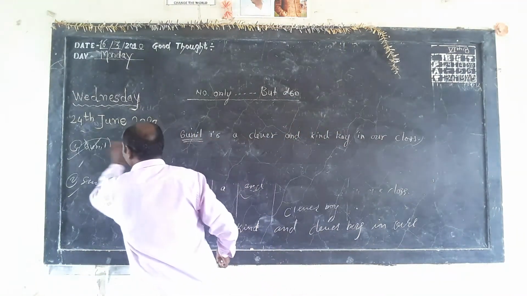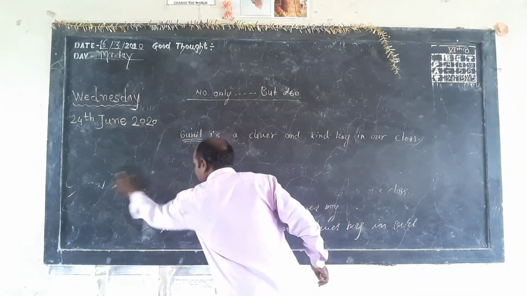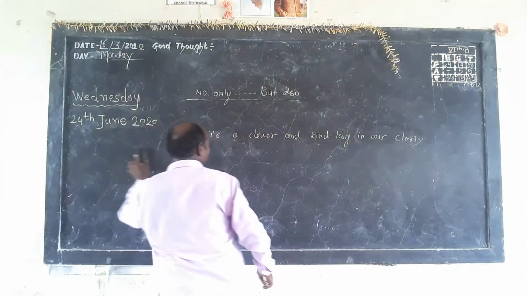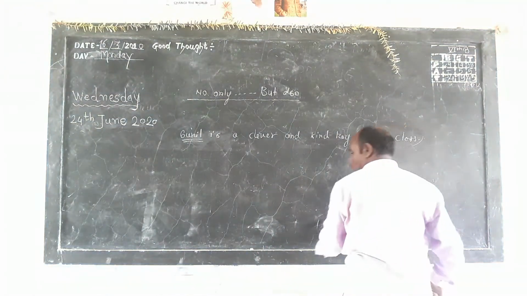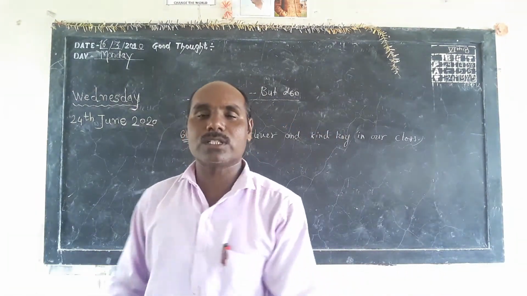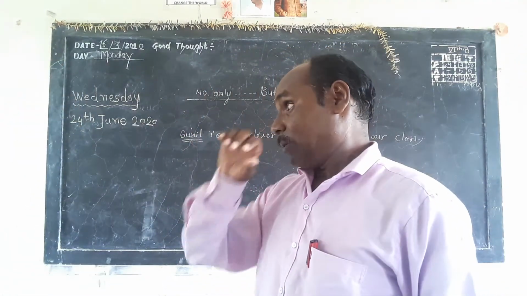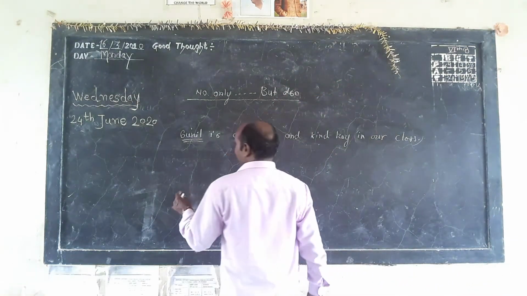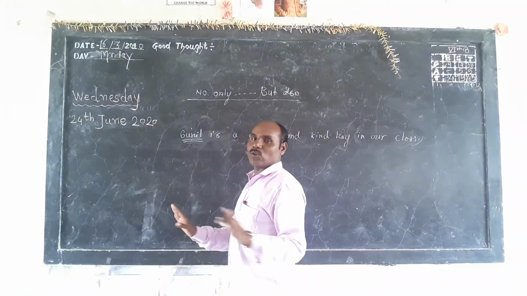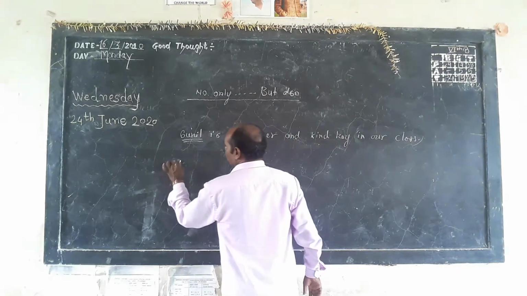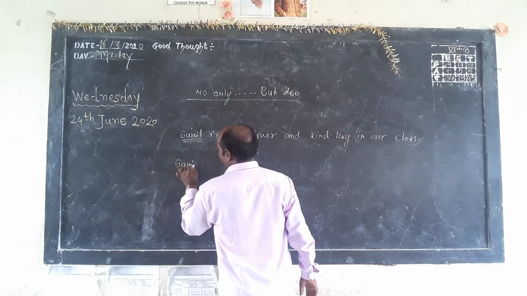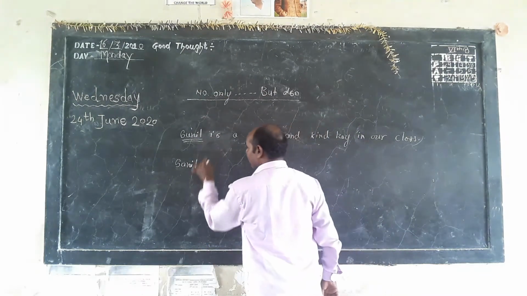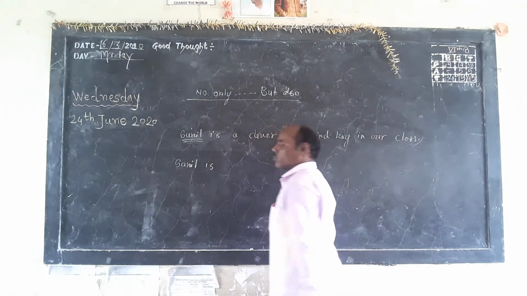The definition or the concept of sentence is almost clear. Therefore, there is no need of worrying about that. Now, when to use not only and when to use but also. At the very beginning of sentence, you have to write subject. There is no doubt. Sunil. Followed by subject, we must write helping verb. Helping verb is. Sunil is